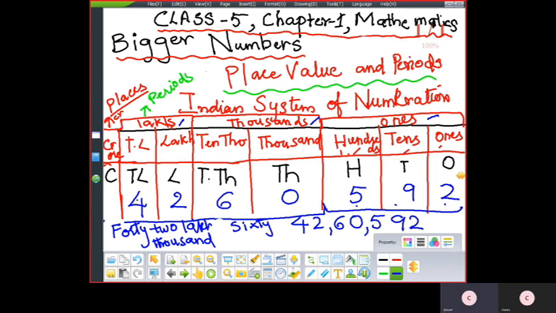So what I'm doing, I'm reading the number and then I'm adding the periods to the number. Is it clear? So you understood the representation and the numeral form of the number name.